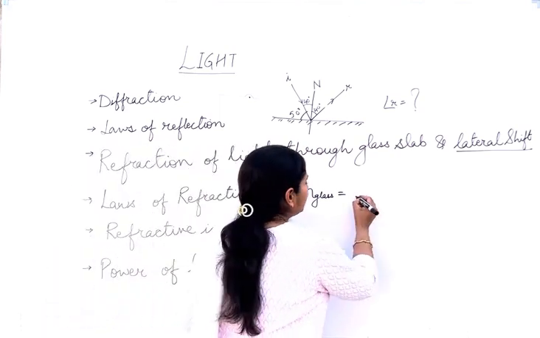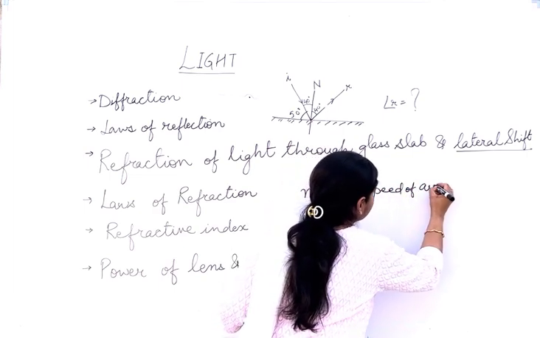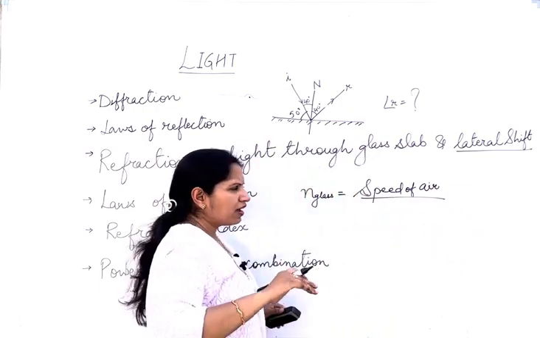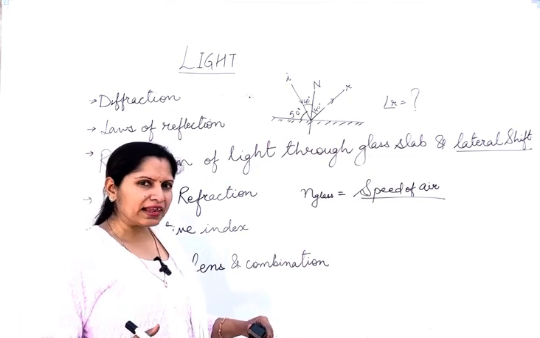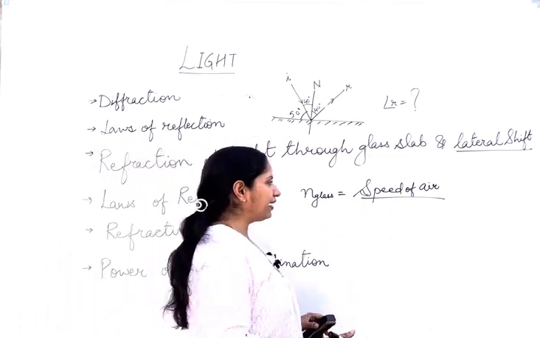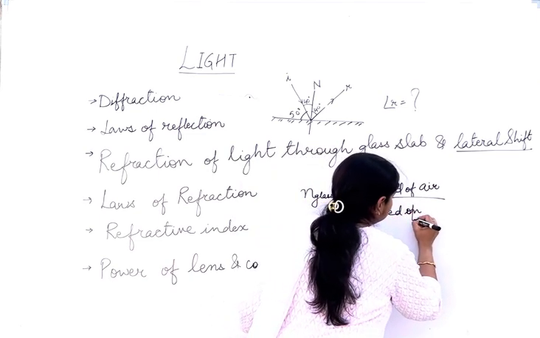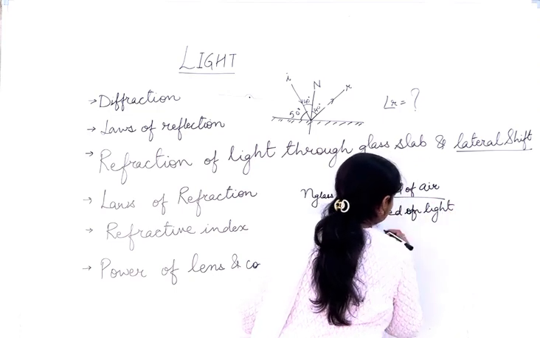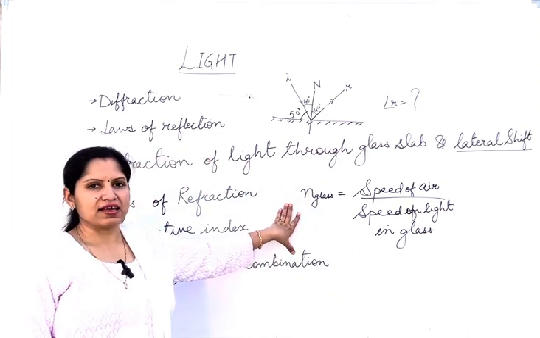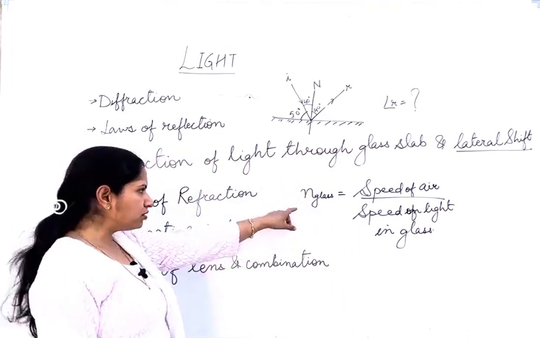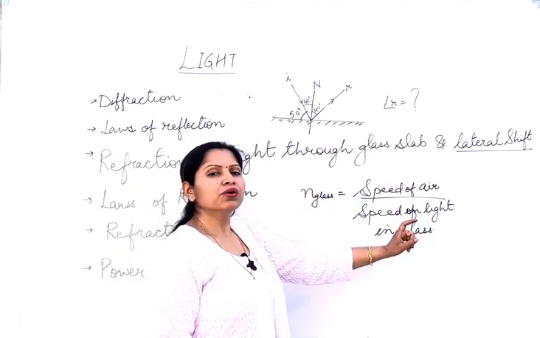Refractive index of any particular medium, say glass, is equal to speed of light in vacuum, or air. We approximately take it the same. Exactly, it's not the same, but for doing the calculations we take it the same. So speed of light in air upon speed of light in glass will give you the refractive index of glass. Suppose you have to calculate the refractive index of water. So refractive index of water is equal to speed of light in air upon speed of light in water.